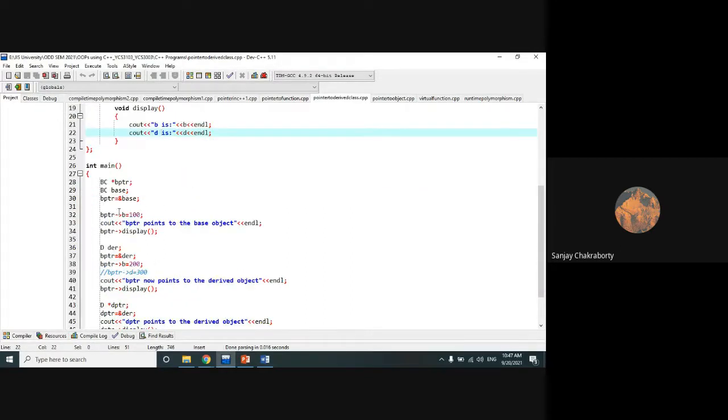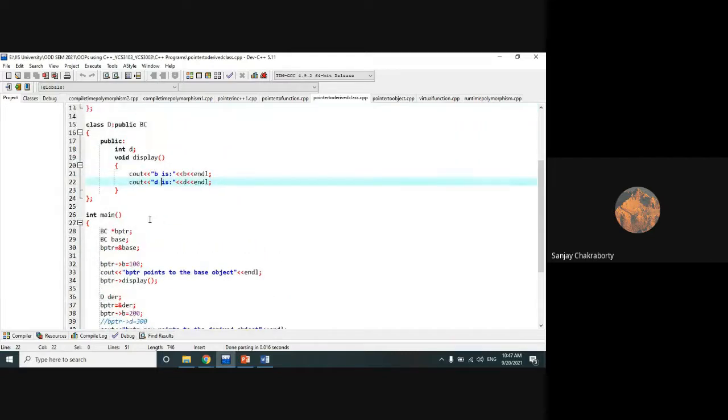Now in the main function, where we actually apply the concept of pointers, try to understand. Here we first have to create the pointer to class BC type variable. So *bptr is a pointer to the base class BC. I think it is clear to everyone. This pointer bptr points to the address of the objects of the base class BC. Actually, a class doesn't have any physical implementation, so the objects of that class have that physical implementation. I think this is clear to everyone.